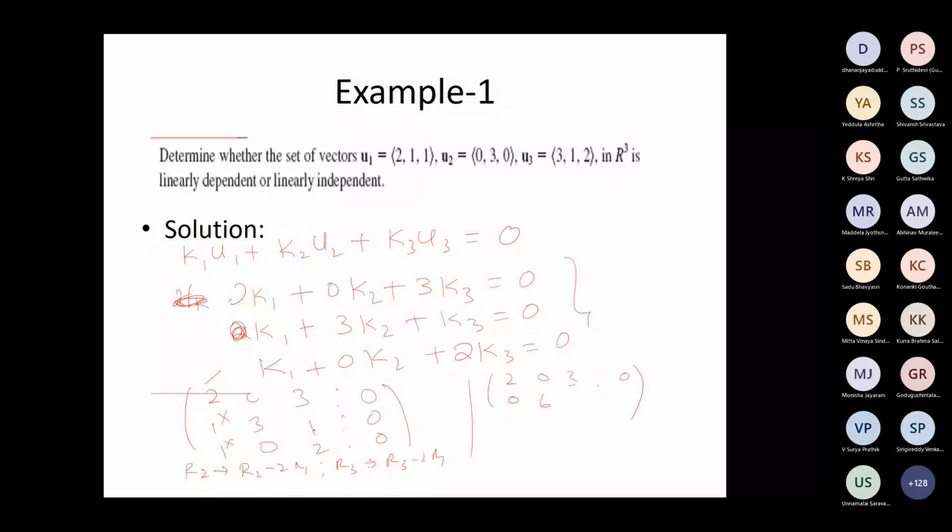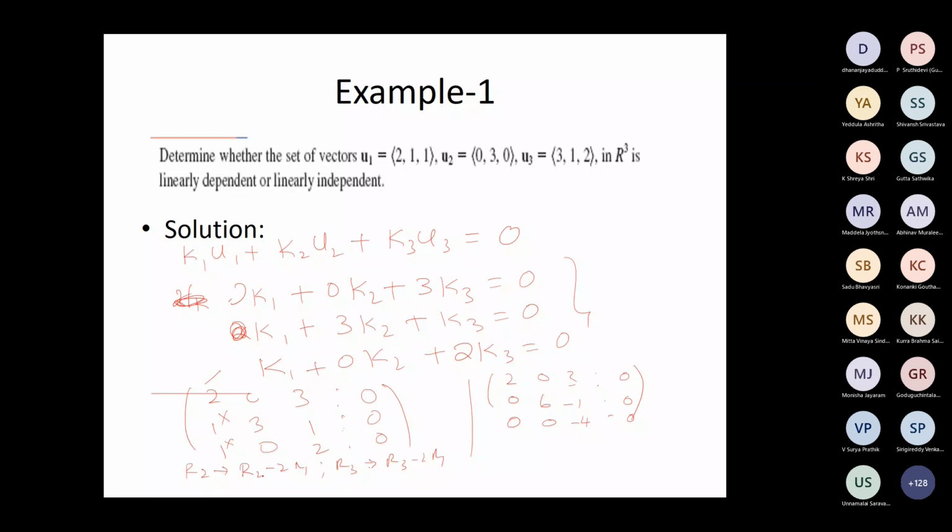Then for the second row, 3 minus 0 is 3, because we are doing 2 times R1 and 2 times 0 is 0.